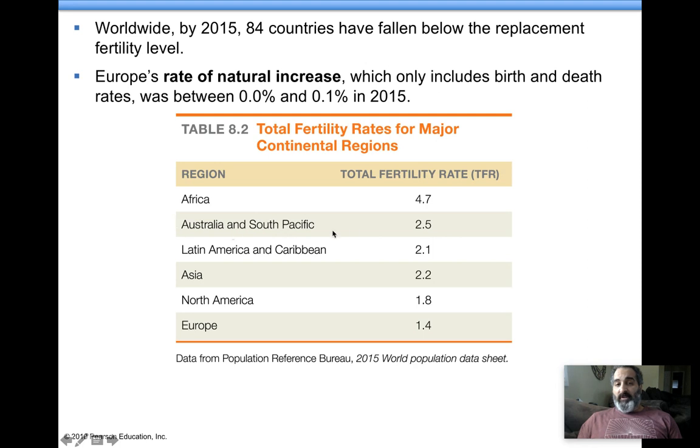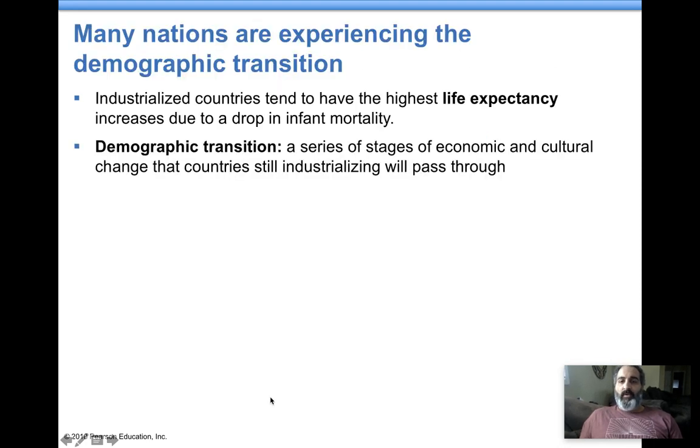Australia per se is just included in this group, but I don't know if Australia's TFR is quite so high. But this includes all these island areas in the South Pacific, lower socioeconomic, more third world, where you're going to have a higher TFR value. Look at Africa. People have about 5 kids per female. It's a lot of people there. A lot of them are dying there, though, because of things like HIV, and we're going to talk about that in a second.